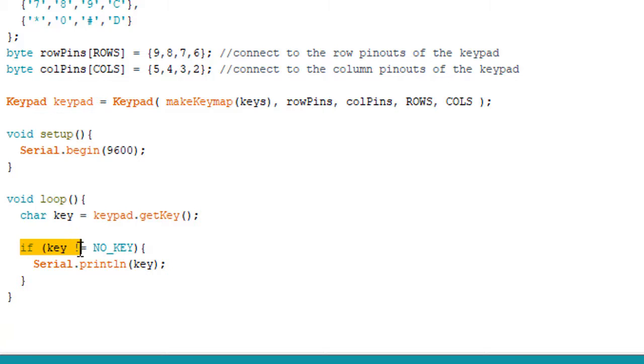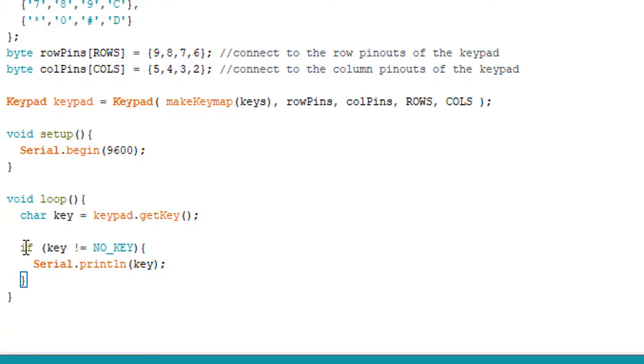So if key is not equal to NO_KEY, which means some key on the keypad is pressed, because if key is not equal to NO_KEY, it means that there is some key that has been pressed.